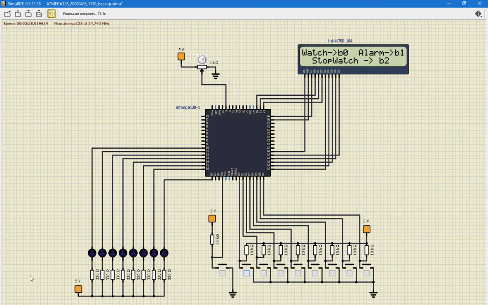So here you can see that our LEDs start blinking. That means that our alarm, yes, now it's 4:10, our alarm starts. It will last for 1 minute and after it stops. Of course, at any time you can change the alarm time.